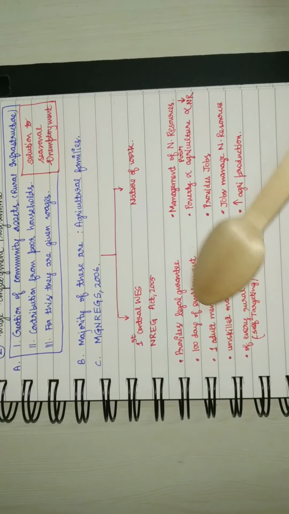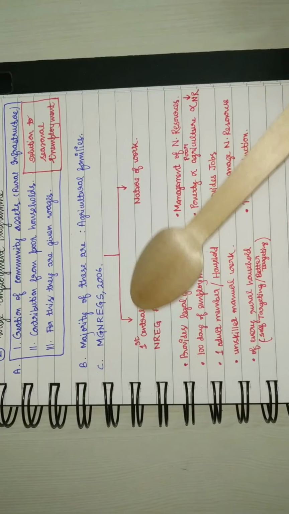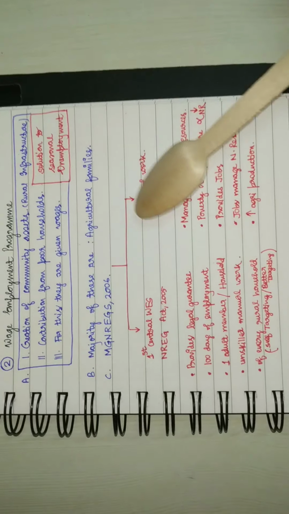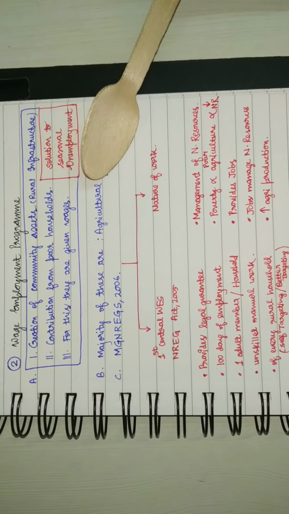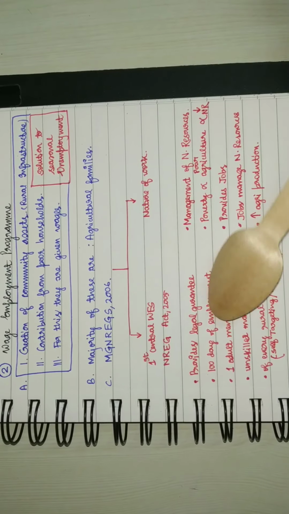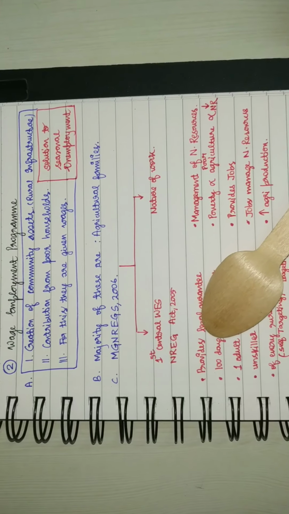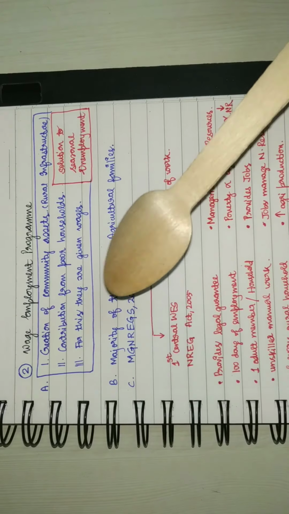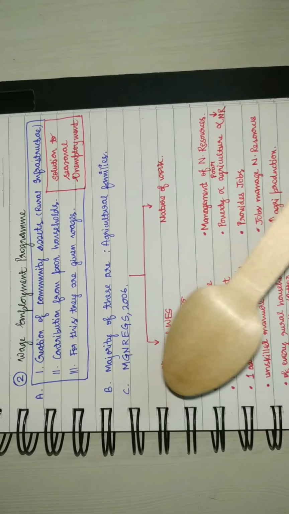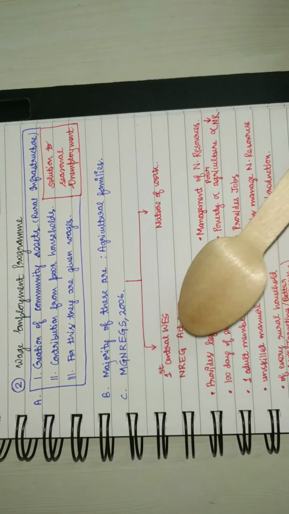And for this 100 days of employment, the center says that since it is a centrally funded scheme where 90% of the funds would be provided by the center, it cautions the state that if the state is not able to provide the job to the household, the unemployment wage would be funded completely by the state, because now it's the issue of governance.